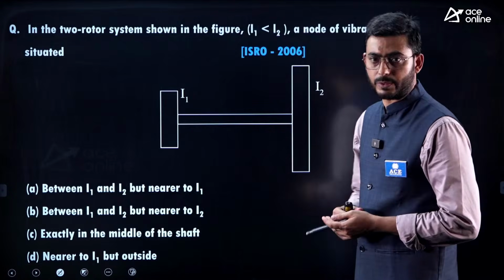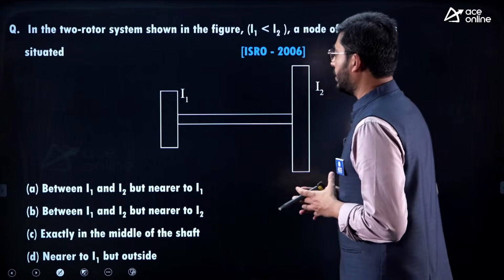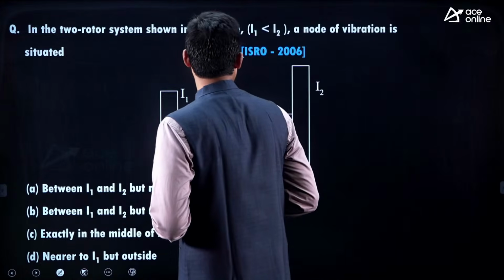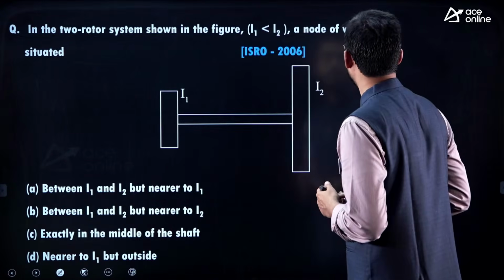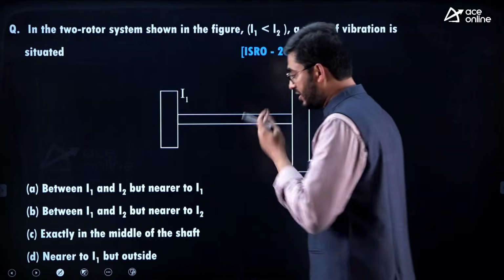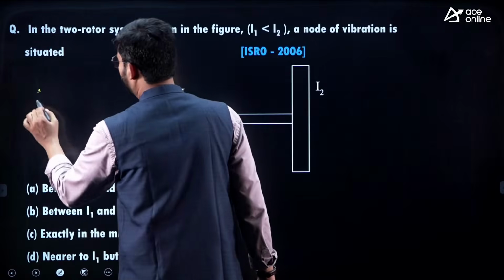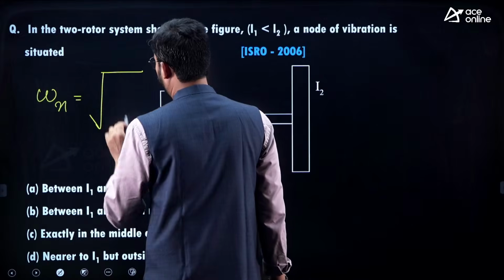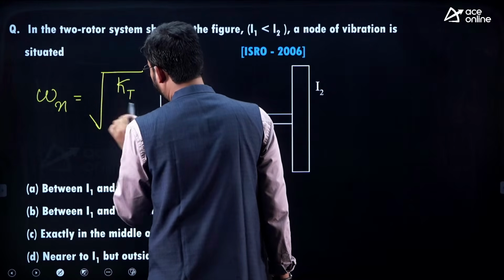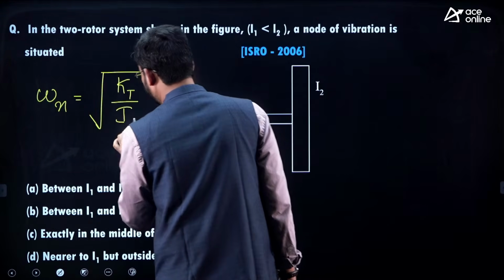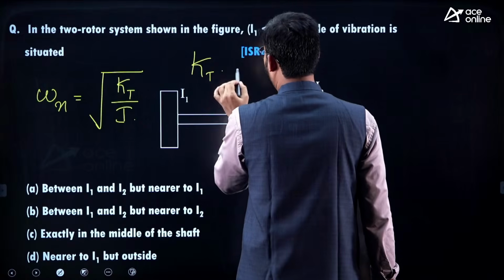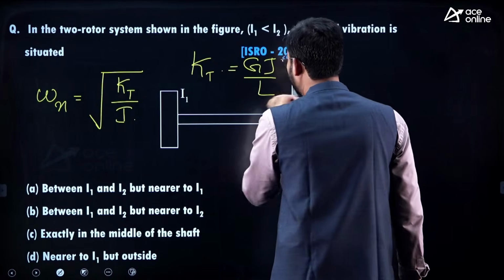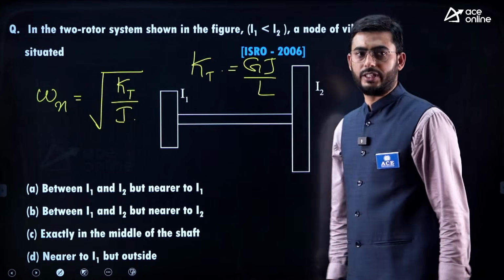Now let's move to the next question. In the two rotor system shown in figure, I1 is less than I2. The mode of vibration is dash. So it's a case of torsional vibration. So natural frequency in that case is given by root of torsional stiffness Kt divided by I. Kt, we can write as G into J divided by L. G into J divided by L.